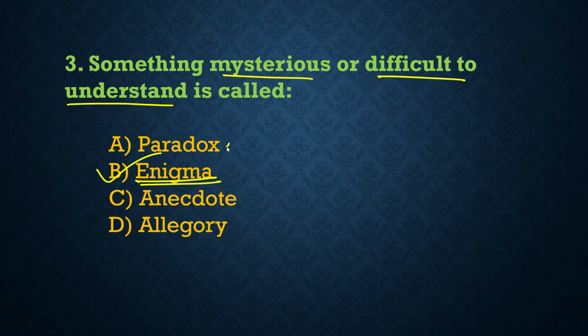What is paradox? A seemingly contradictory statement. Paradox is a contradictory statement that may contain truth. Now what is anecdote? Anecdote is a short, or you can say interesting, story. An allegory is a story with a hidden symbolic meaning. So here only option B, enigma, is the correct answer.